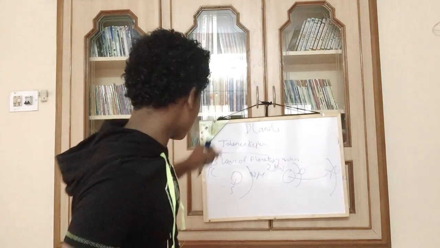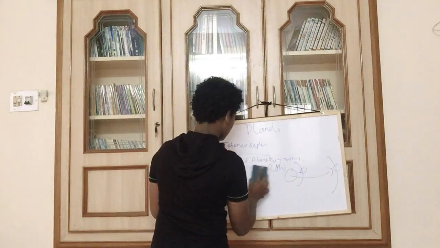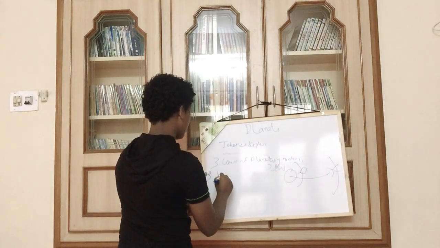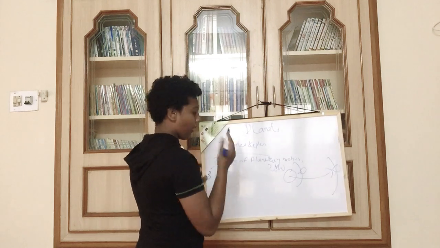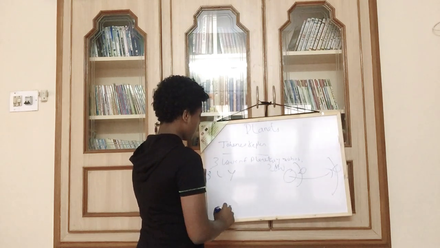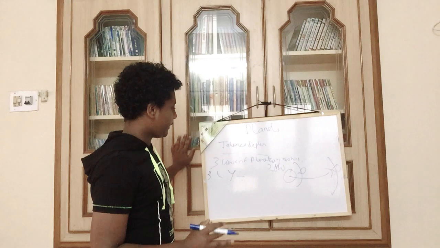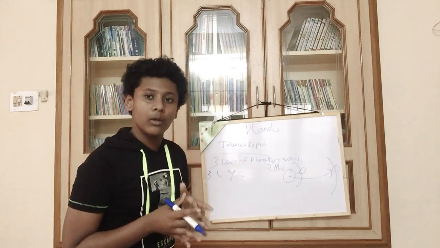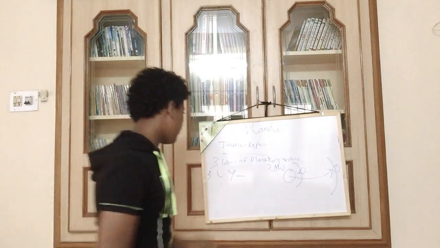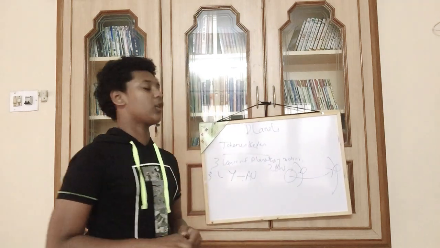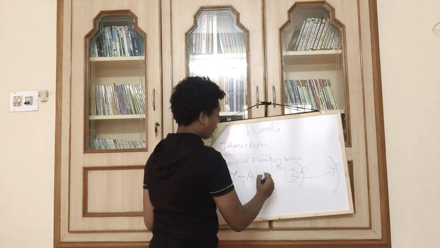Now we'll go for the third law, which states that the orbital period of a planet in years, divided by the mean distance between the planet and the Sun in astronomical units, will give you an answer of x.